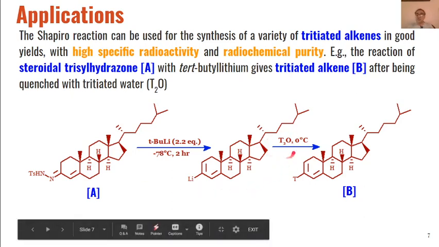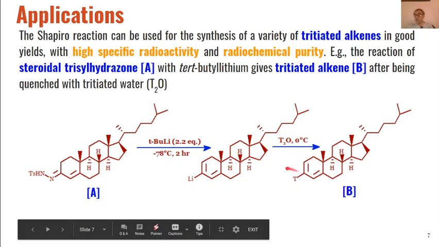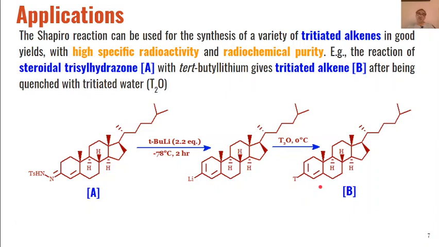Similarly, if instead of T2O we use D2O, that is deuterium oxide, then here instead of T we will have D. So deuterated alkenes can also be formed from this reaction.